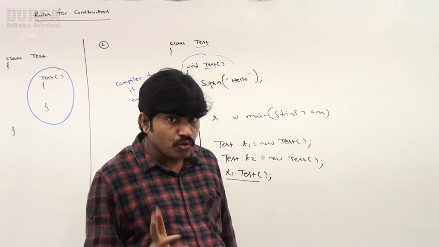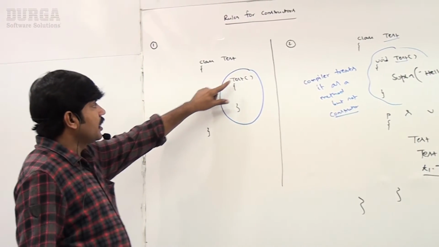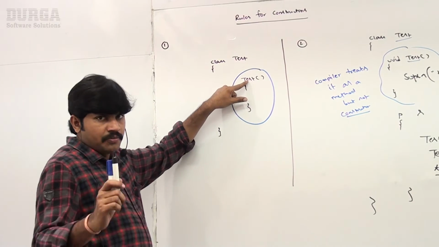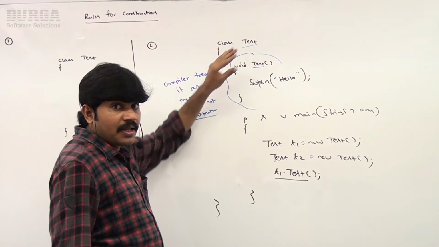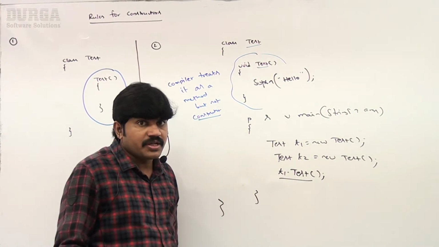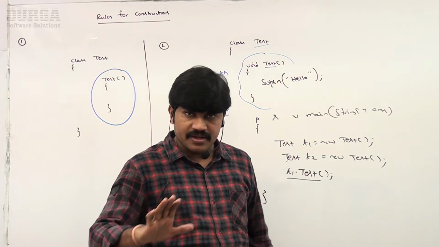The first two rules related to constructors. What is the first rule? The name of the class and the name of the constructor must be the same. What is the second rule? The return type concept is not applicable for a constructor. By mistake, if you try to declare a return type, it will become a method but not a constructor. Clear?